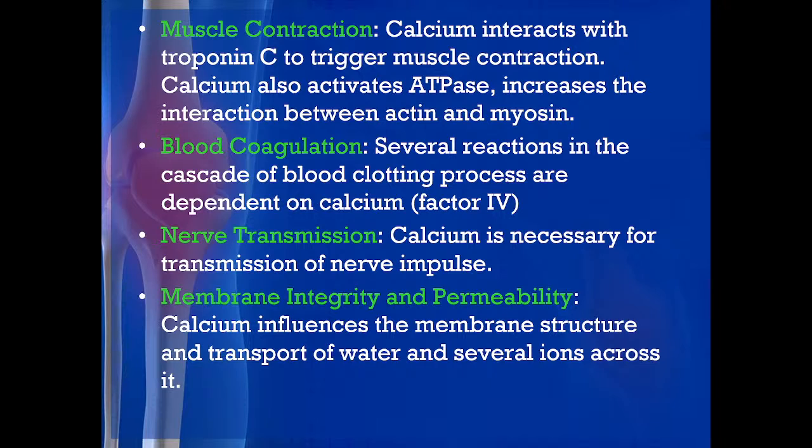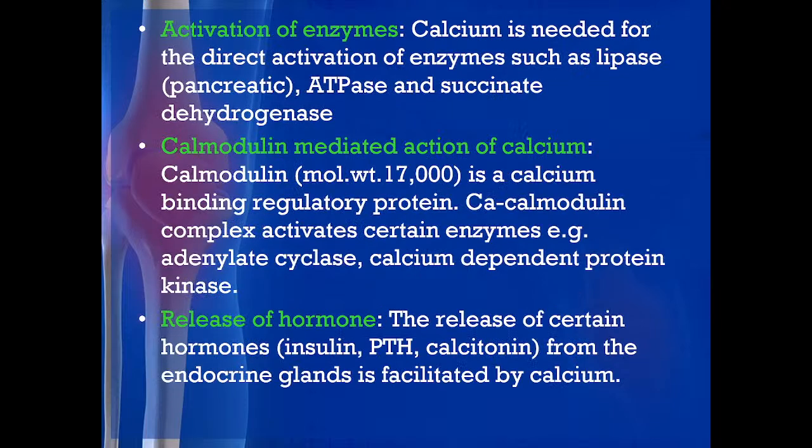Next comes nerve transmission. Calcium is necessary for the transmission of the nerve impulse, and it is also essential for membrane integrity and permeability. Calcium influences the membrane structure and transport of water and several ions across it. So, this is the next function.